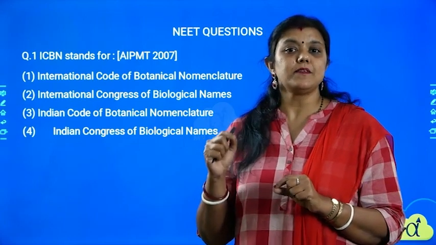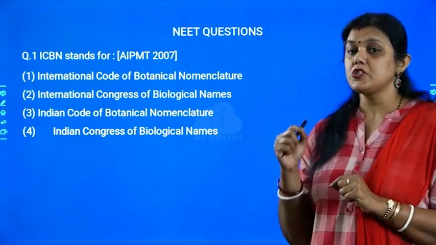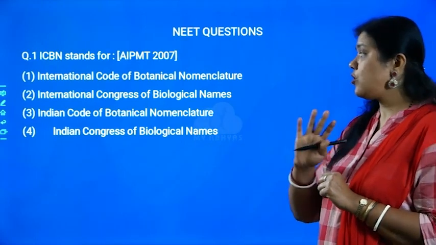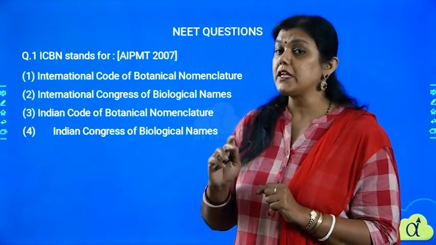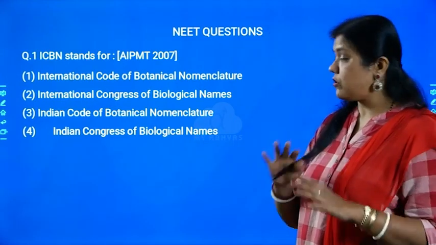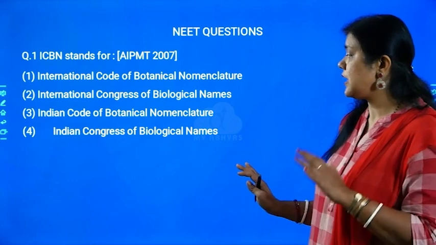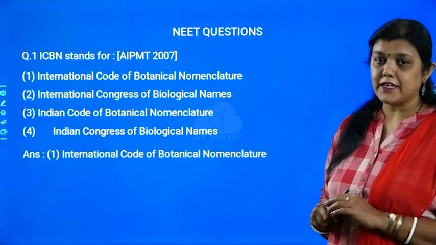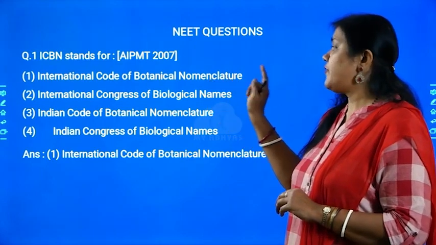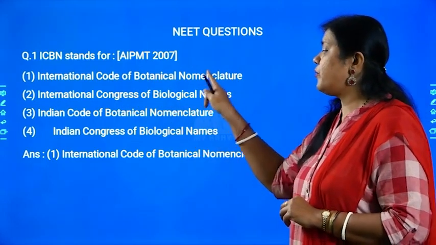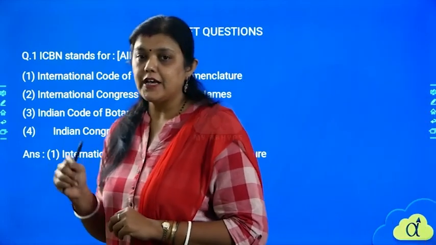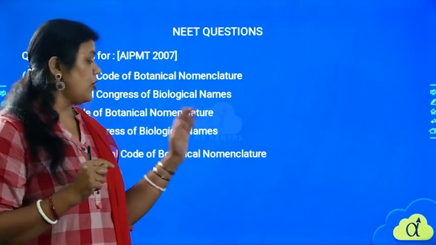Here ICBN stands for International Code of Botanical Nomenclature. It is not biological, it is not Indian Code of Botanical Nomenclature, and it is also not Indian Congress of Biological Names. So what is the correct answer? The correct answer is option 1, International Code of Botanical Nomenclature. ICBN stands for International Code for Botanical Nomenclature.